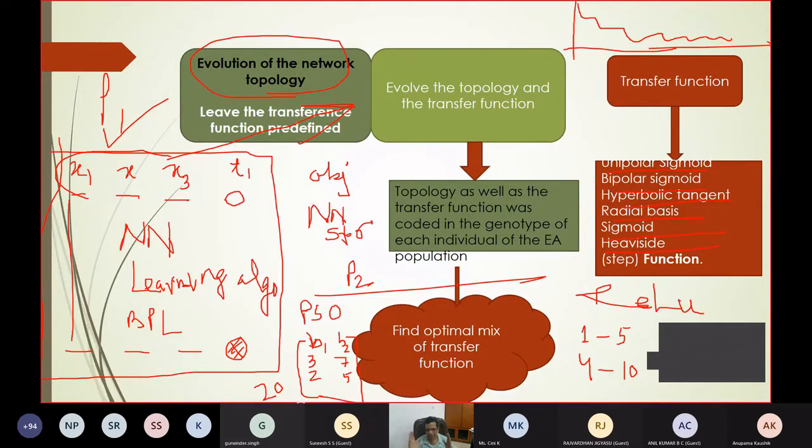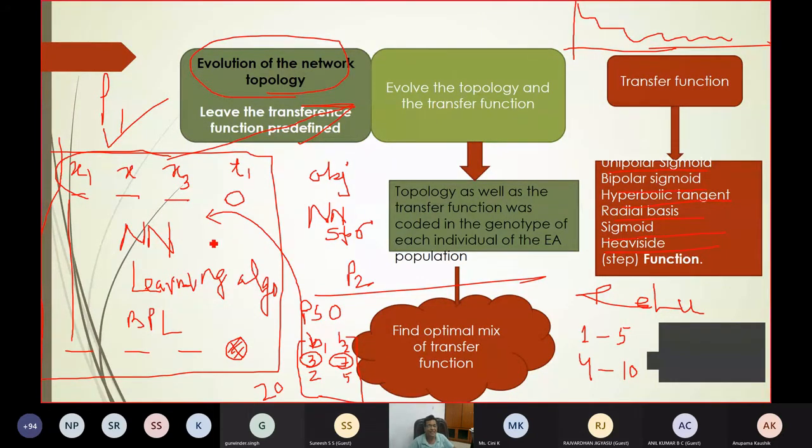There are 2 programs. So first, what we'll do, take the first particle. What is the first particle? The number of hidden layers is 3. The number of neurons in each layer is 7. This will pass to your neural network. So this neural network is nothing but the objective function. So now the first particle is passed there.